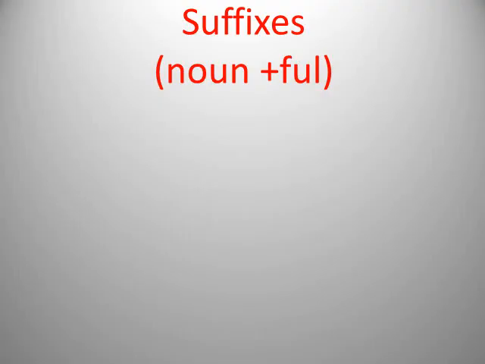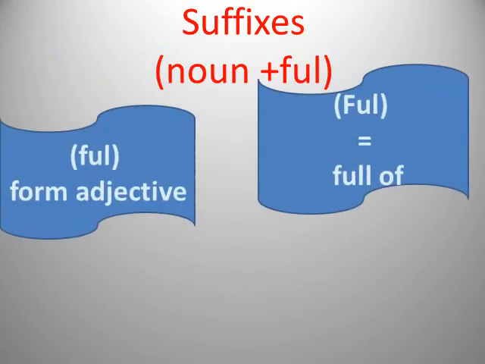Another suffix is FUL, and we add it at the end of a noun. And what does it mean? What is the change of meaning that it adds? It means full of. FUL forms an adjective from this noun. So if we add noun plus FUL, it becomes an adjective.